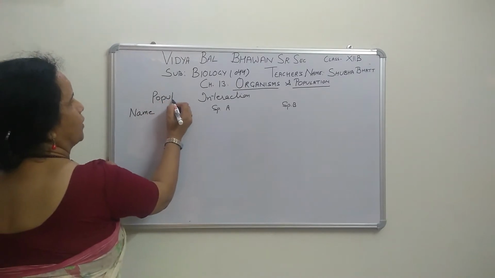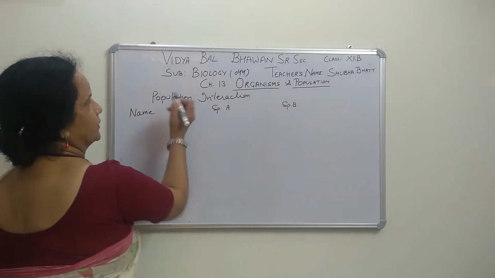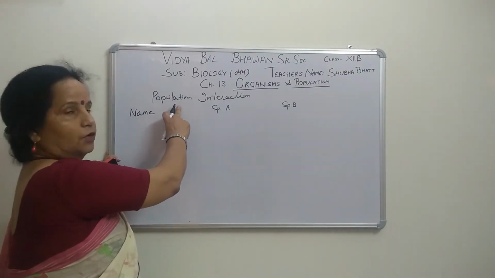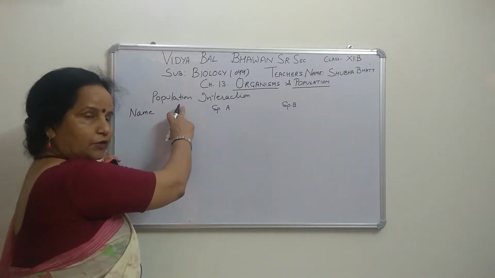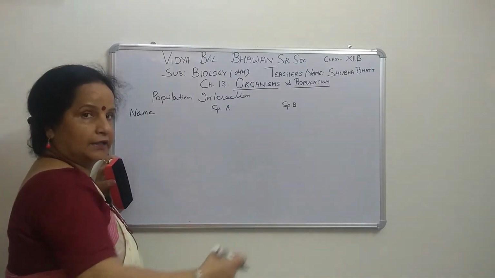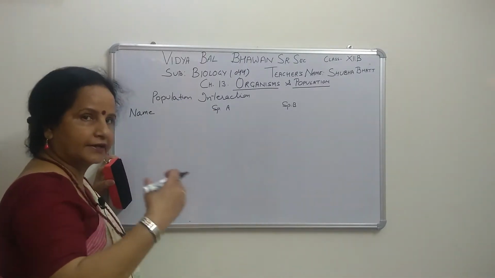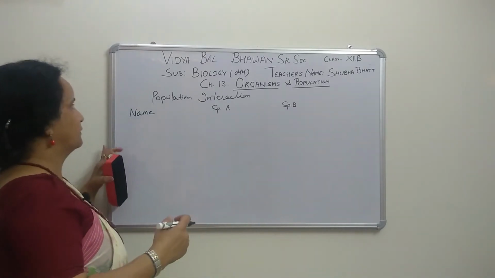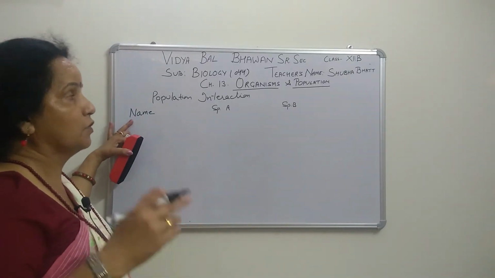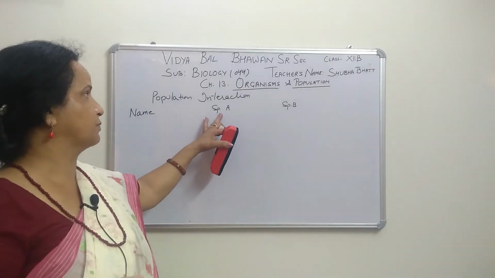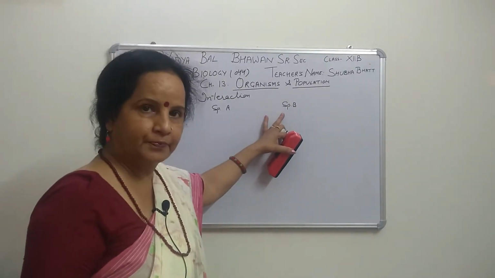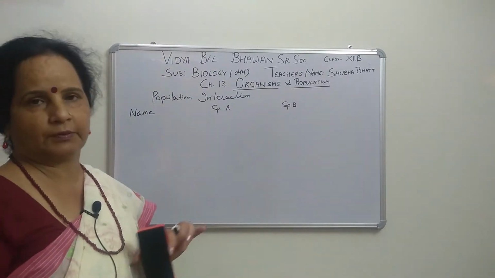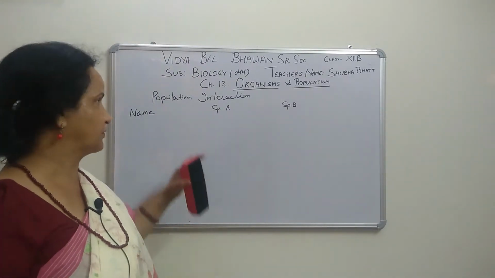It means one population of a species interacts with another, how they are interconnected and interdependent. Suppose we call them species A and species B. First of all I will give the population interactions; in your book the names may be in another order, but I will start from this.